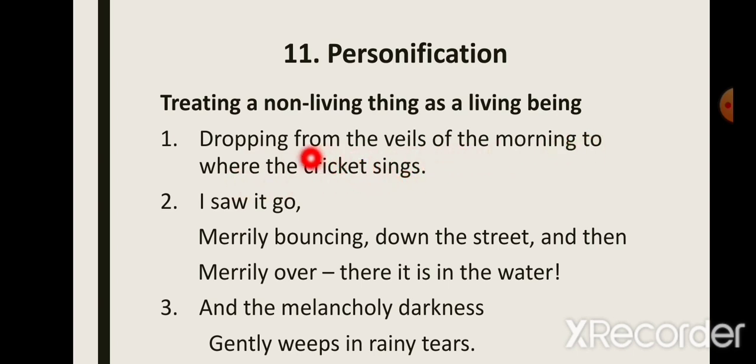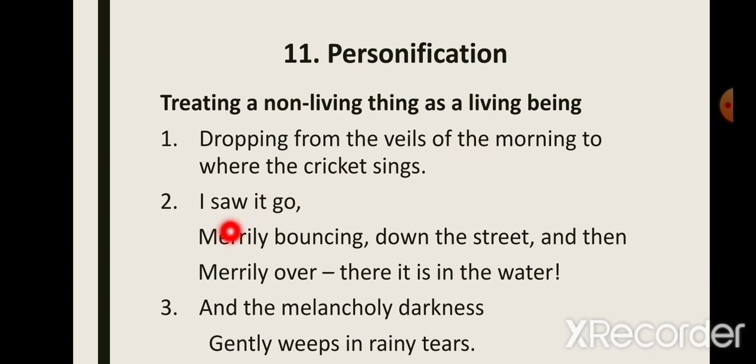When the poet says that peace comes dropping from the veils of the morning. Now the veil is a piece of cloth that women wear to cover their faces. And the writer here says veil of the morning. So morning has been personified as if morning is a person, as if morning is a woman who wears a veil. So this is an example of personification.